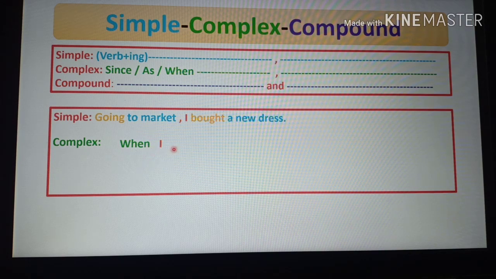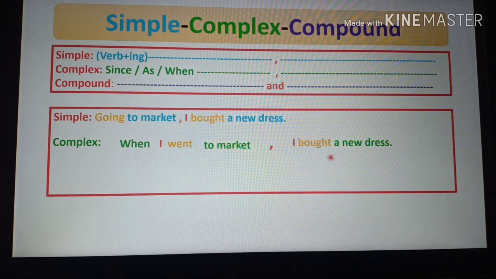So the first form of go is went. When I went to market, comma will be comma, and then principal clause will be principal clause. So dear students, you see that when I went to market, this is a subordinate clause. I bought a new dress, this is a principal clause. So it has become a complex sentence, because we know that in complex sentence there will be a subordinate clause and a principal clause.